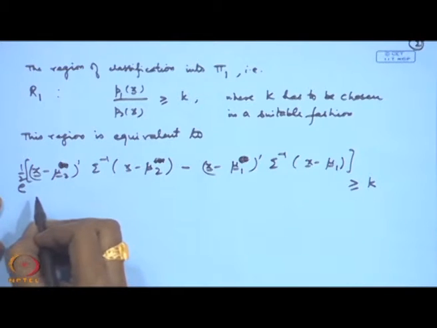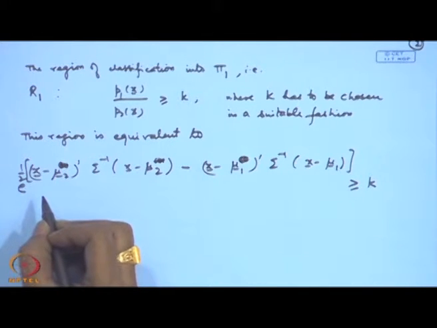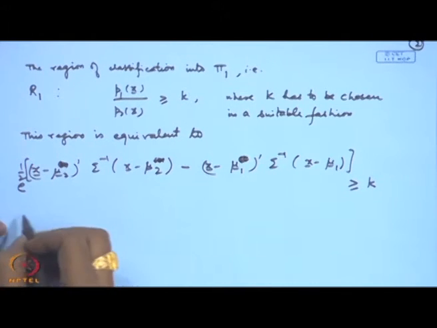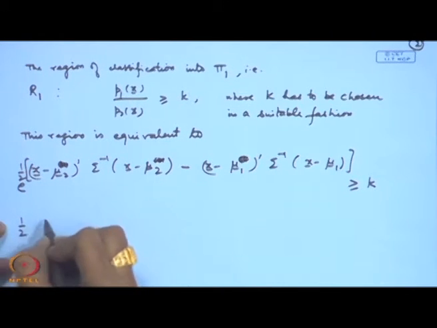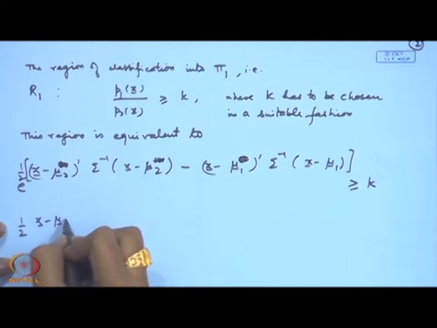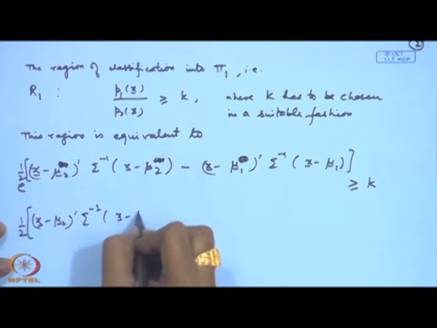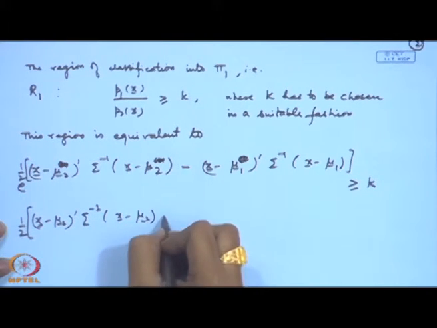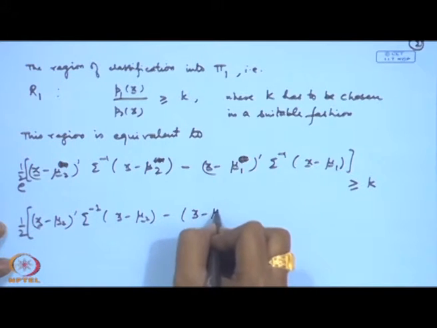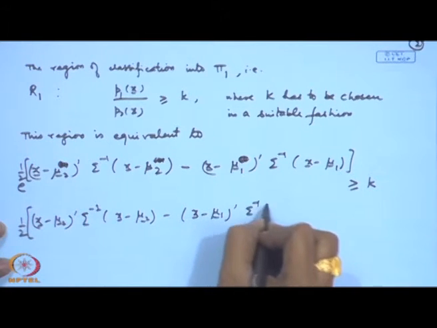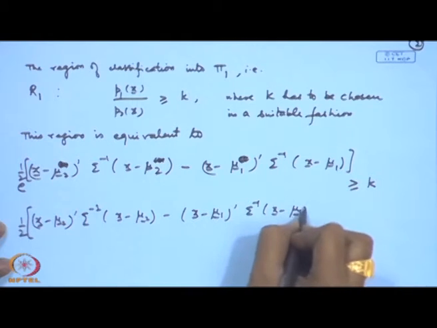So, if I take the logarithm here and arrange the terms, this will become half of x minus mu 2 prime sigma inverse x minus mu 2 minus x minus mu 1 prime sigma inverse x minus mu 1.